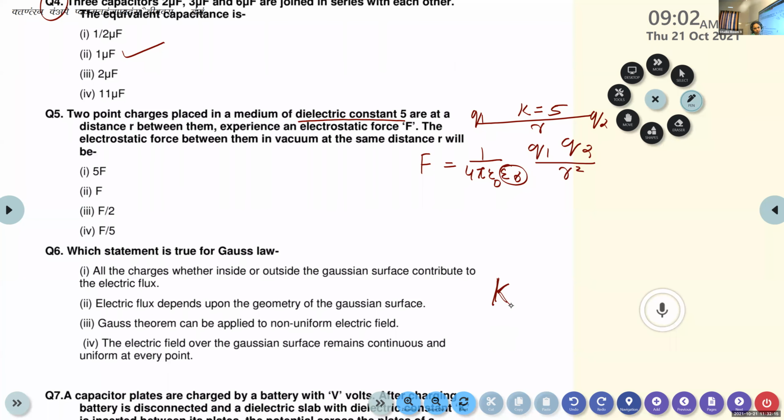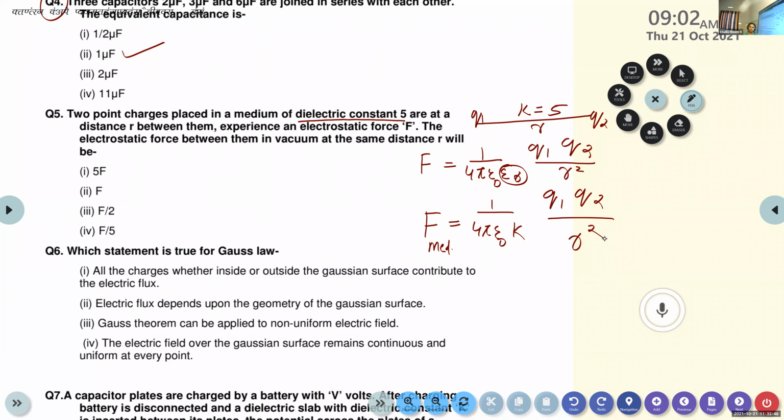Okay. Instead of this permittivity of the medium epsilon r, we can use the dielectric constant K. Both are the same. K is nothing but the dielectric constant, the permittivity of the medium. So the equation for the force experienced by the two charges whenever they are kept in a medium can be written as 1 by 4 pi epsilon 0 K into Q1 Q2 divided by r square, where K is the same as the relative permittivity of the medium, epsilon r.